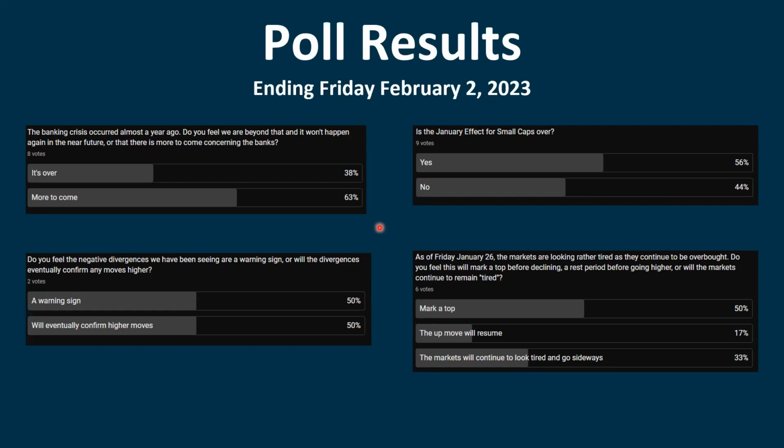The up move will resume: 17%. That's kind of what happened. And the markets will continue to look tired and go sideways: 33%. That's why we look at charts, because if we go based on emotion, there was no logic behind the stock market going up this week, at least from what I can tell. It had every reason to go down, and it tried to go down, but then it came right back.